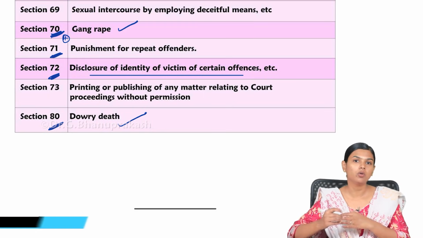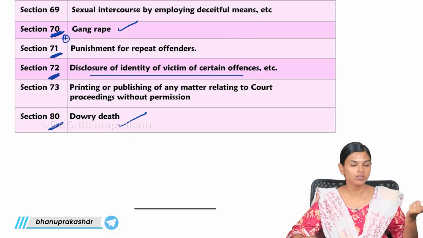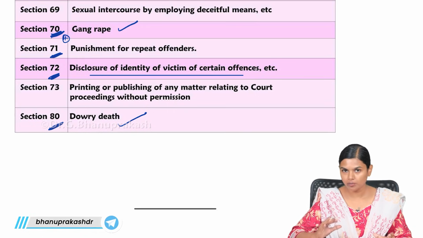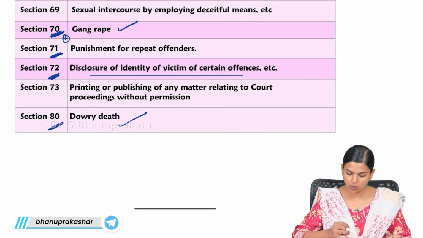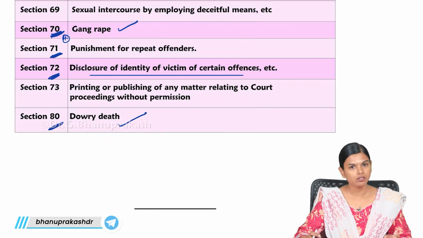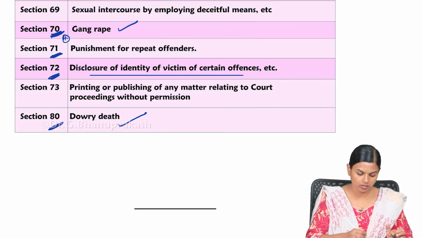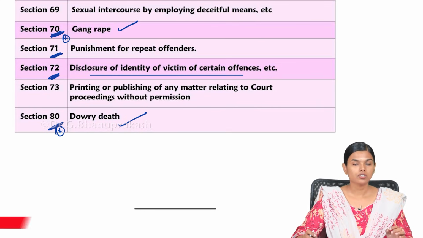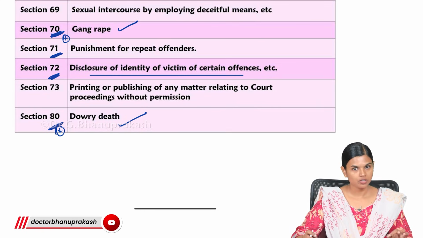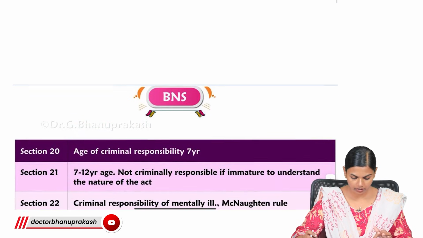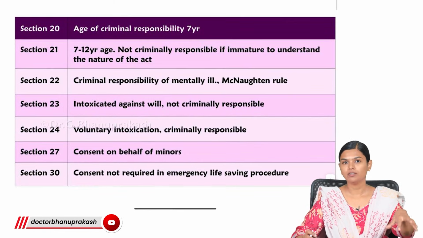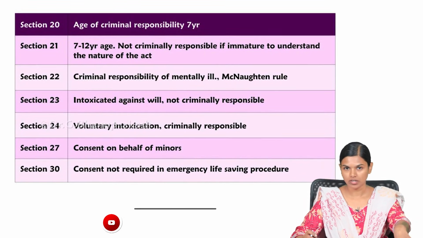Earlier, dowry death would come along with murder. But here they have given all the crimes against women together under the same heading, so dowry death also comes under this. Section 70 is gang rape, and 80 is dowry death. Clear? So 63 is the definition of rape, 64 the punishment, then you have gang rape at 70 and dowry death at 80. So we are done with the offences against women, the sexual offences.